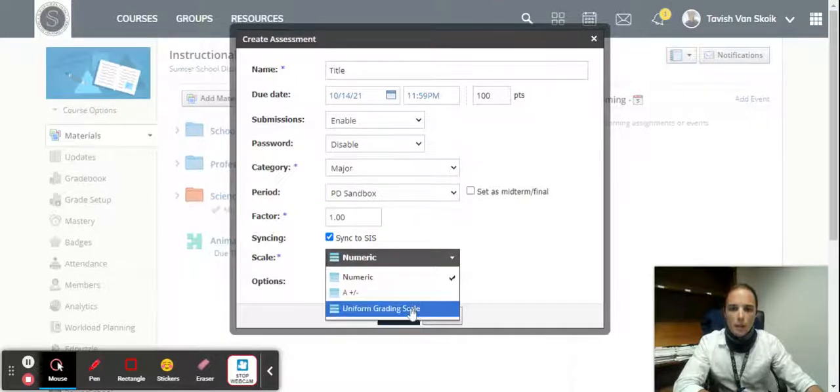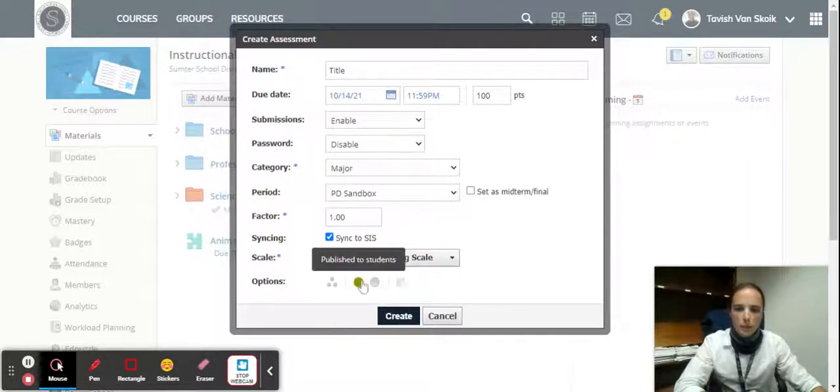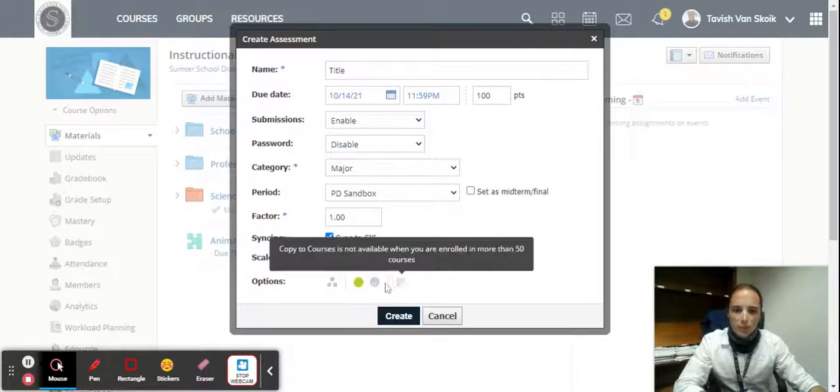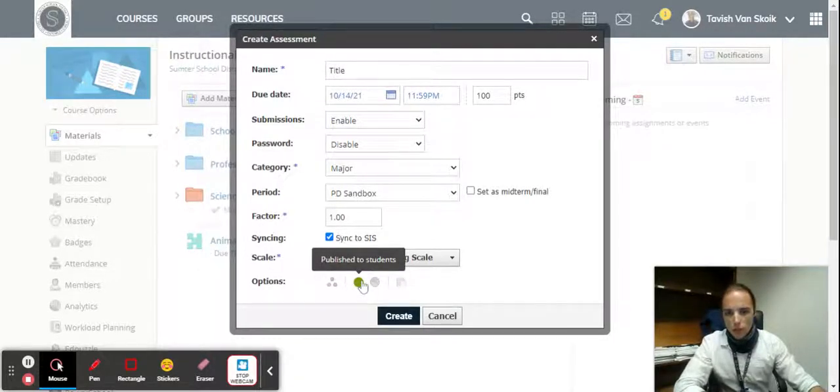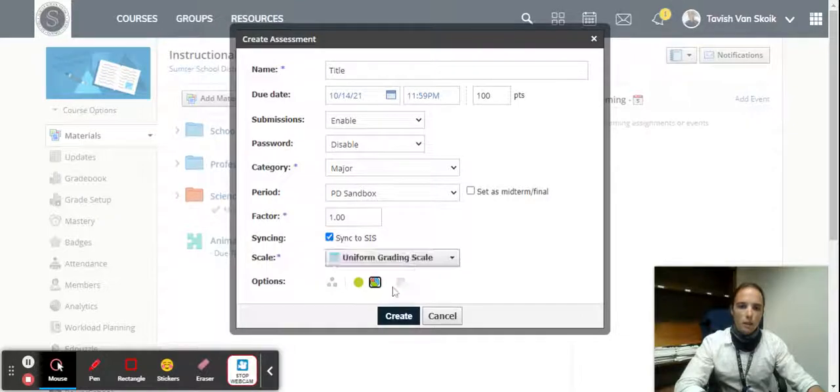And depending on your grading policy, you select numeric or uniform grading scale. Most of you will select uniform grading scale. Now, don't forget the options at the bottom if you want to publish. Publishing makes it viewable, unpublishing makes it not. And you can also enable the grade statistics. This is interesting if you want to track students' progress or track which problems they're getting wrong.